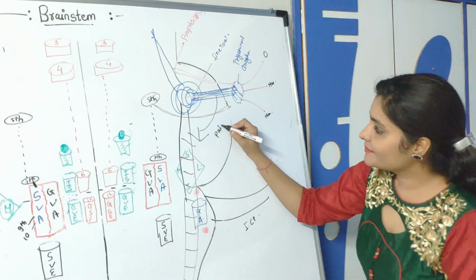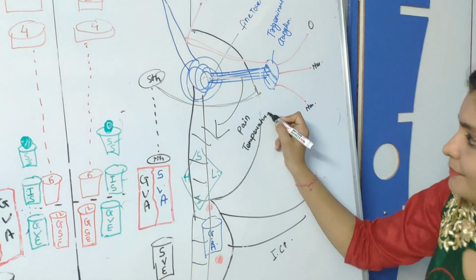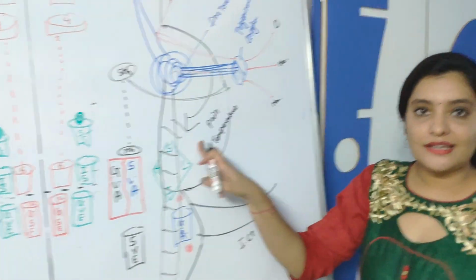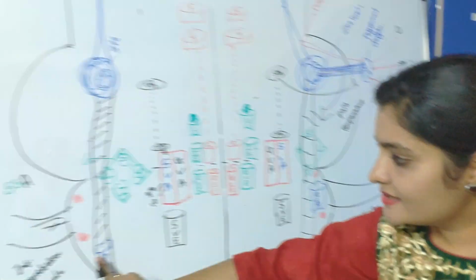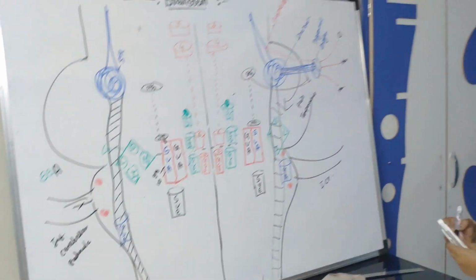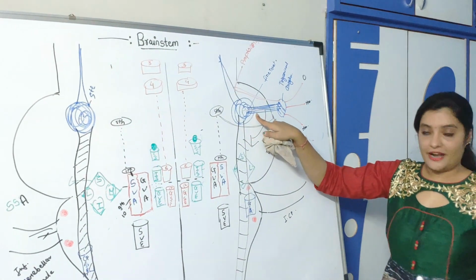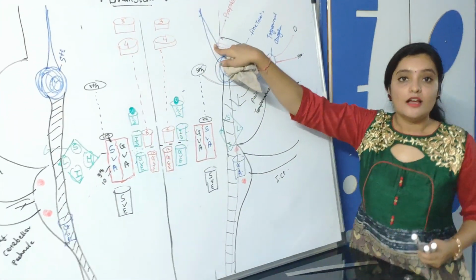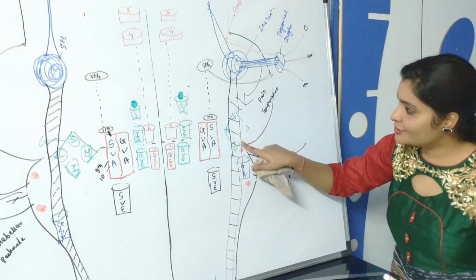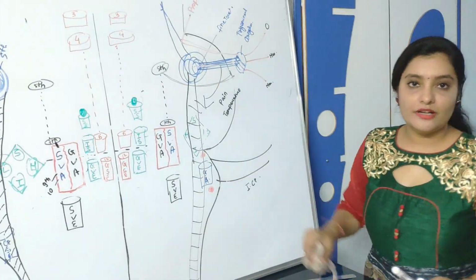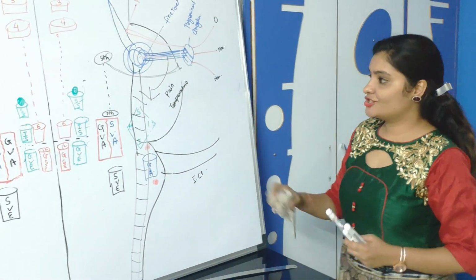This nuclei is responsible for pain and temperature. Okay, pain and temperature, so these are the general sensation. That is why it is attached with this general somatic afferent. Okay, fine. So this pontine nuclei is responsible for fine touch, mesencephalic nuclei is responsible for proprioception, and this spinal nucleus of trigeminal is responsible for pain and temperature sensation.